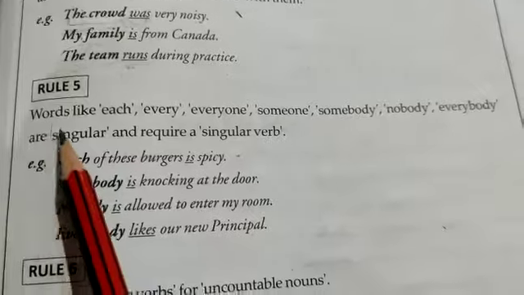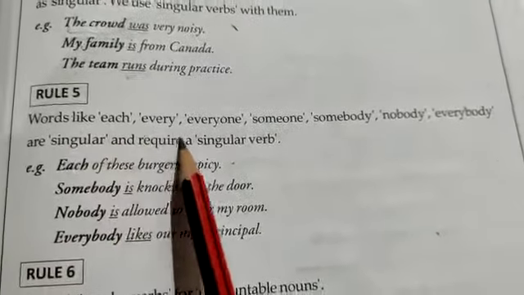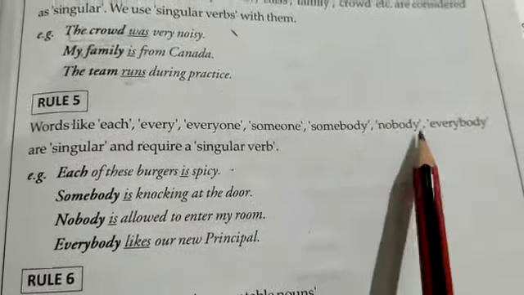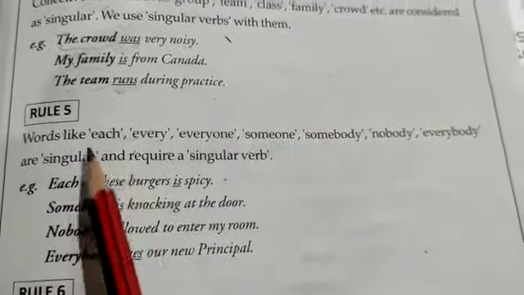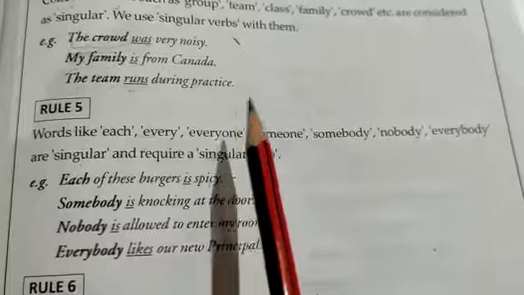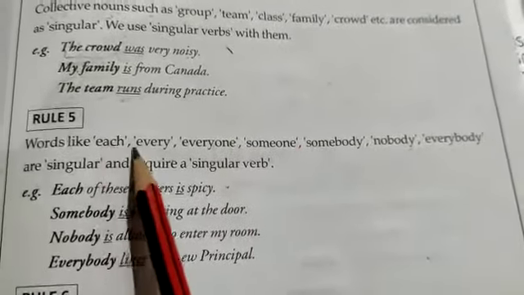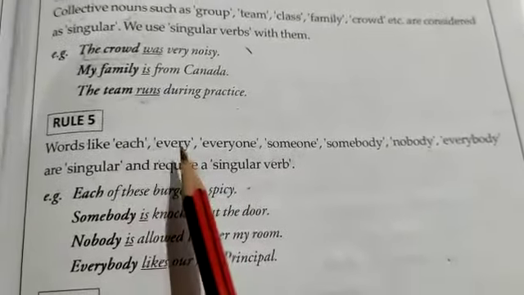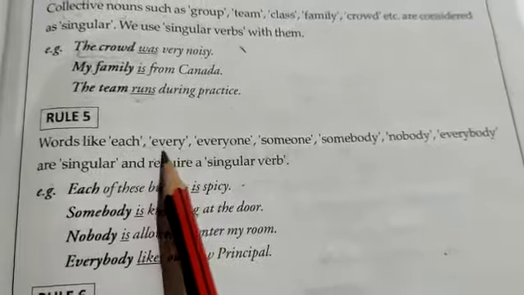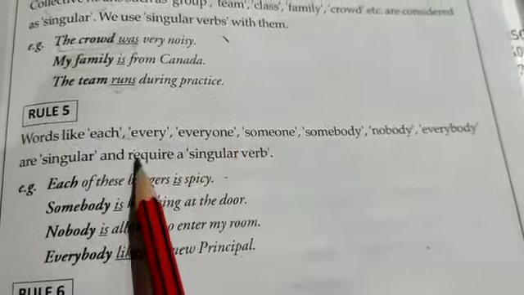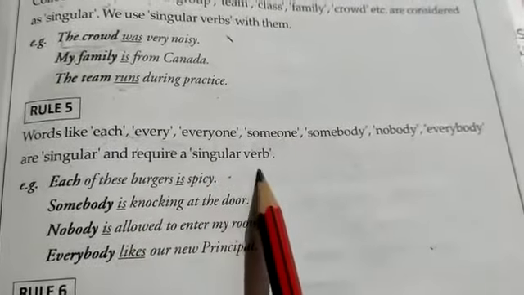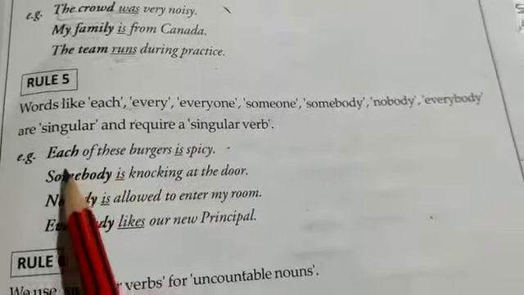Let's jump to rule number 5. It says that words like each, every, everyone, someone, somebody, nobody, everybody are singular. These words actually denote some singular thing. Okay, each, every, everyone. If in a sentence we are having the use of these words which are singular, that's why they require a singular verb.